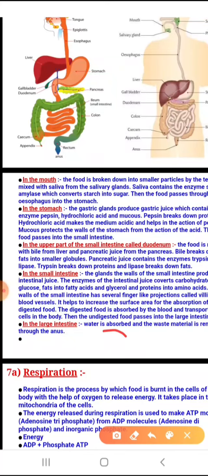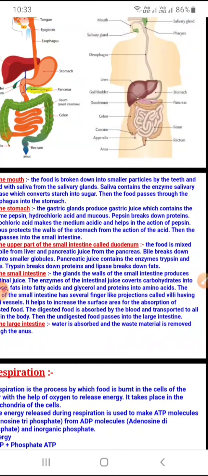So our food has now changed into bolus, right? Now the next part comes in the stomach. As soon as the food, not food, I need to correct it, it is the bolus, passes from the mouth through the esophagus and reaches the stomach. The gastric glands produce gastric juice.